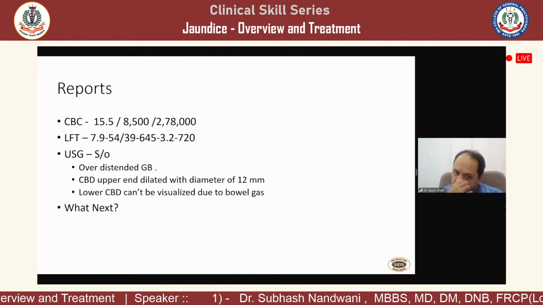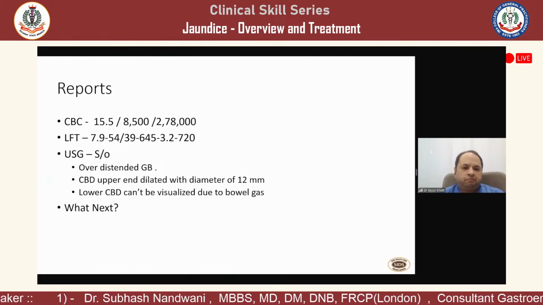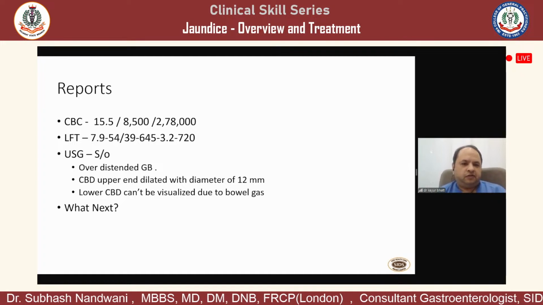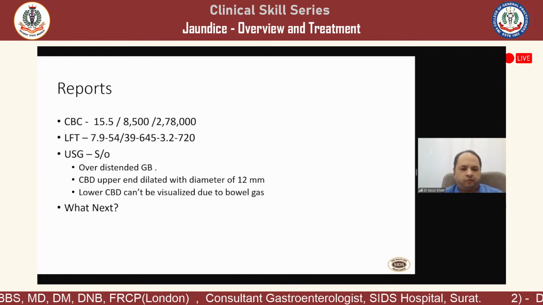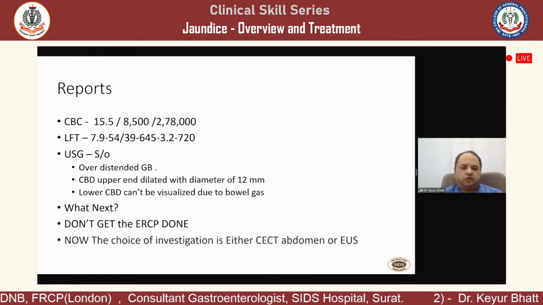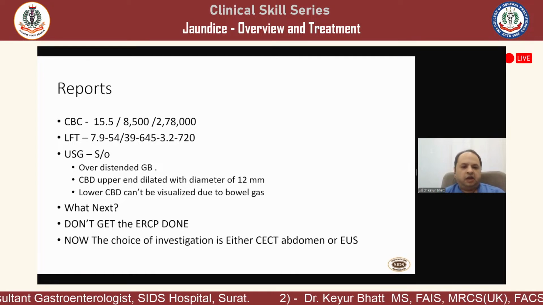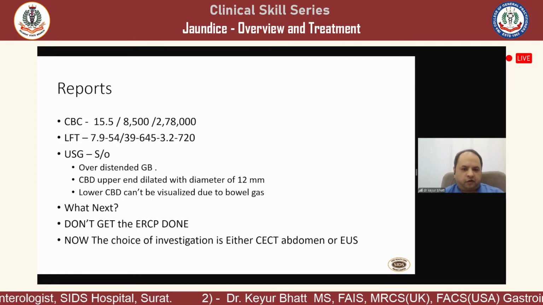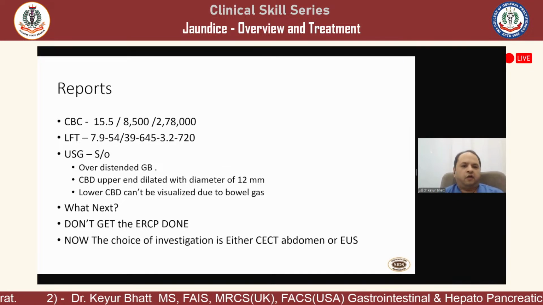Itching happens because of the tight biliary obstruction that generally happens because of malignancy. So whenever there is itching with jaundice, one must always suspect a malignancy. So for malignancy, the investigation of choice is CT scan rather than even an EUS or MRCP, and never get the ERCP done for obstructive jaundice before getting the cross-sectional CT scan of abdomen.